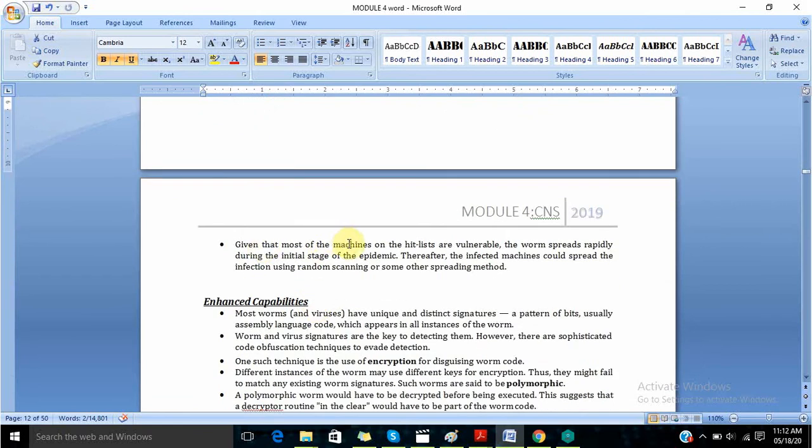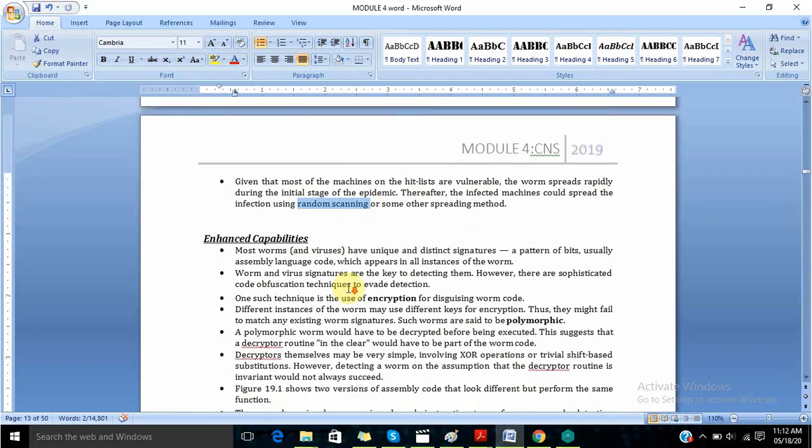So given that most of the machines on the hit lists are vulnerable, the worm spreads rapidly during the initial stage of the epidemic. Thereafter, the infected machines could spread the infection using random scanning or some other spreading method. So here we can understand this random scanning is one of the ways of spreading the worms in a faster manner. Most of the worms have used this method.